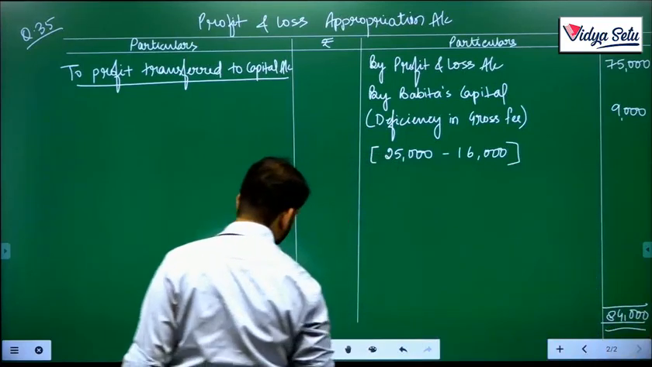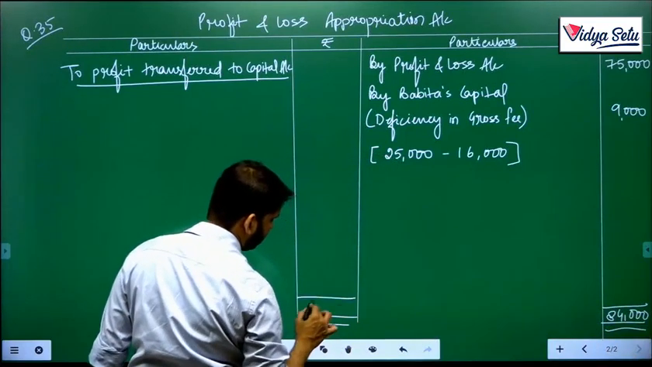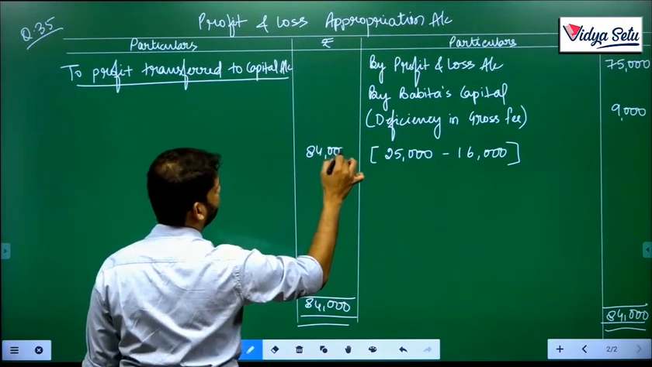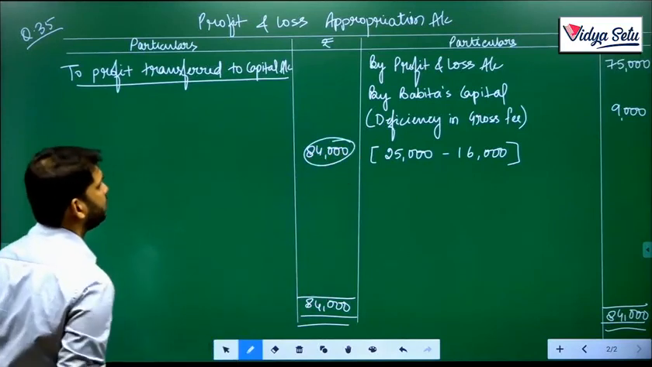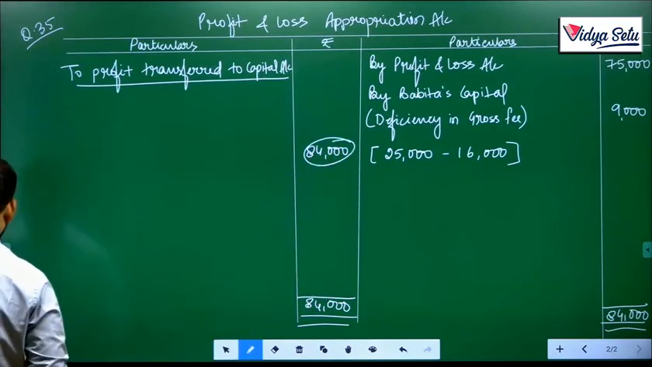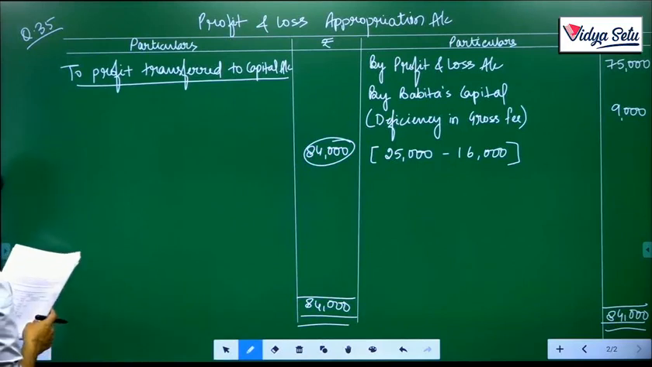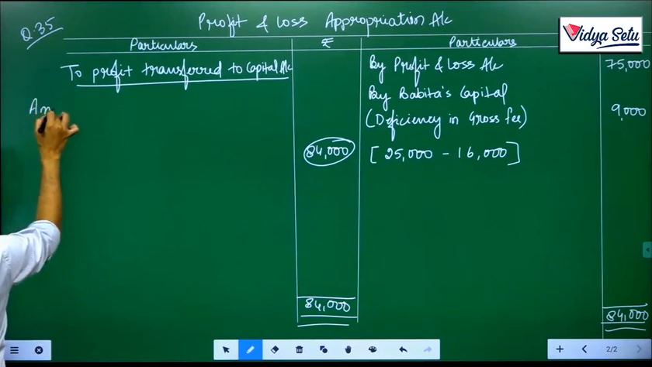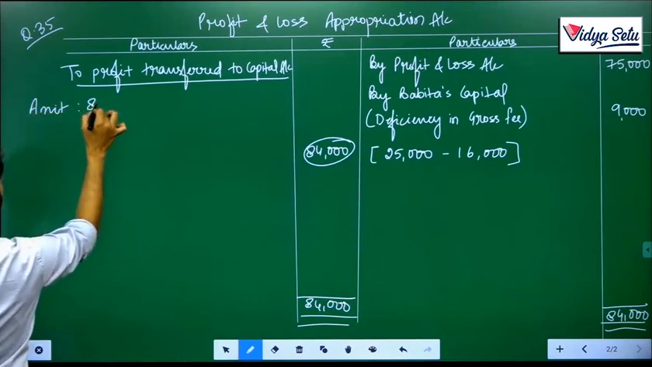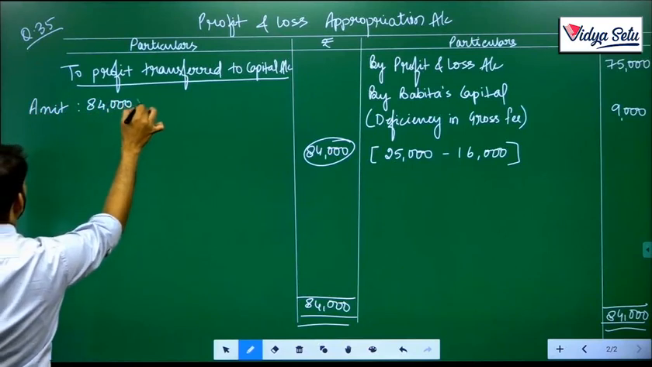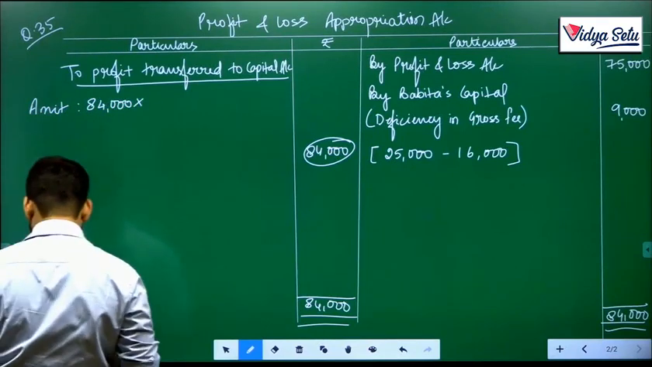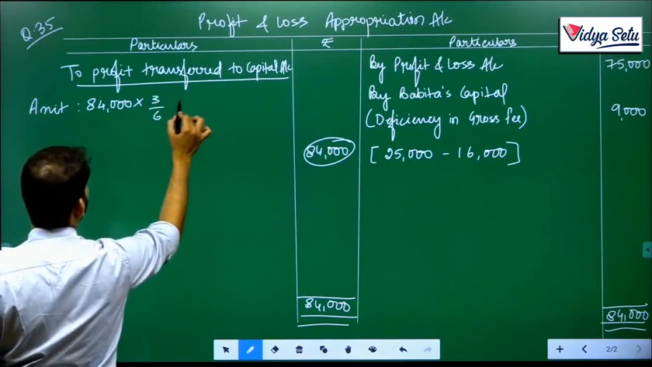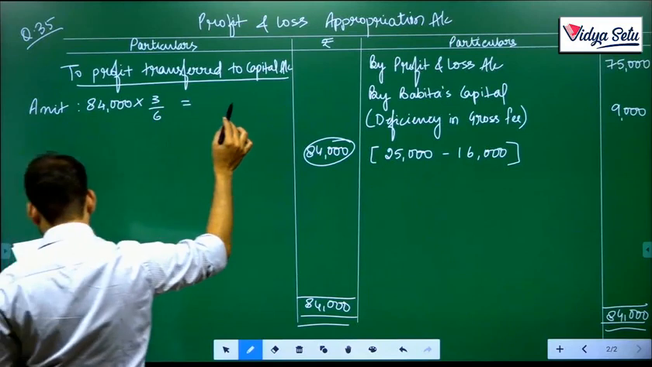This 84,000 will be the total here as well, and this becomes our balancing figure. This 84,000 will be divided amongst the partners in their profit sharing ratio, which is given as 3:2:1. First of all, Amit, that is 84,000 multiplied by 3/6, that comes to 42,000.